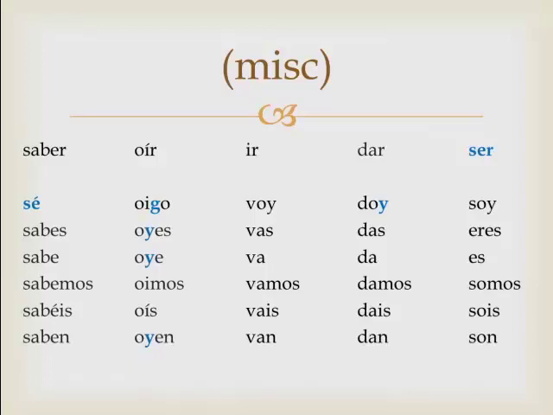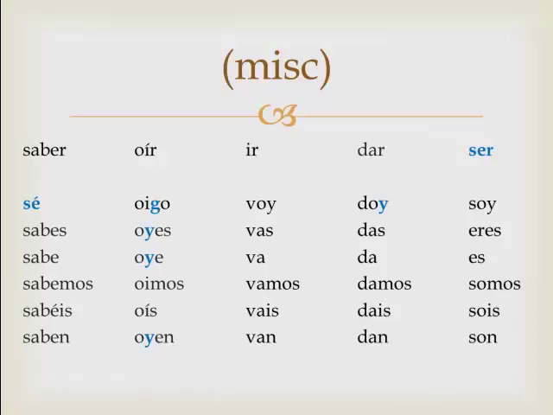These are the five most common verbs that you're going to find in that miscellaneous category of verbs that change irregularly in the present tense. Saber, to know a fact. Oír, to hear. Ir, to go. Dar, to give. And ser, to be. This is the fifth category we looked at in this lesson of end-changing verbs, or verbs that change a little bit different in the end.